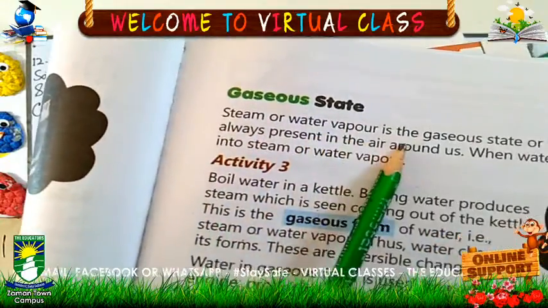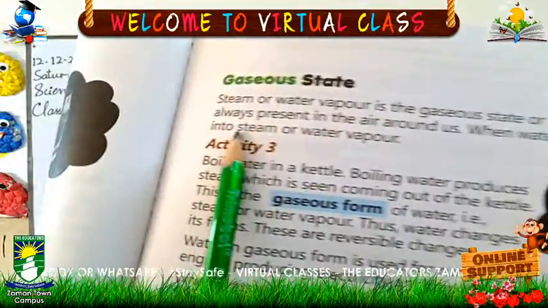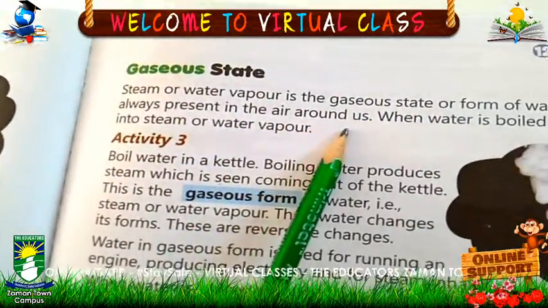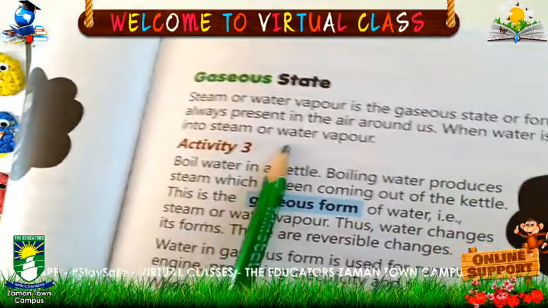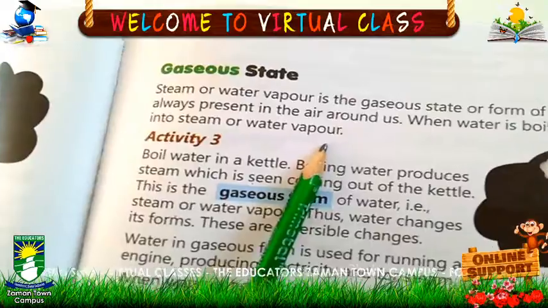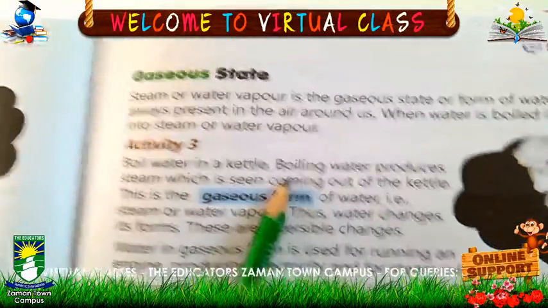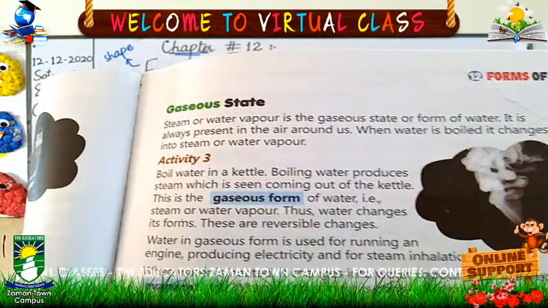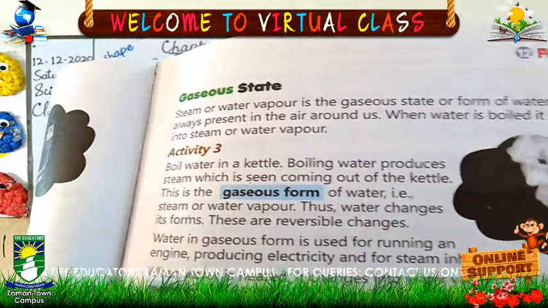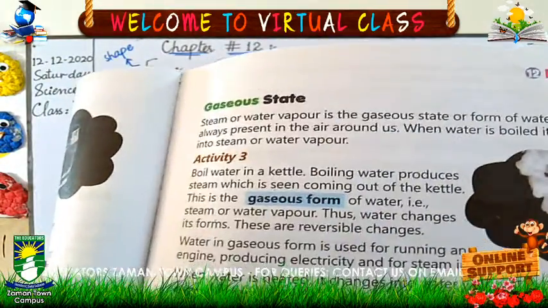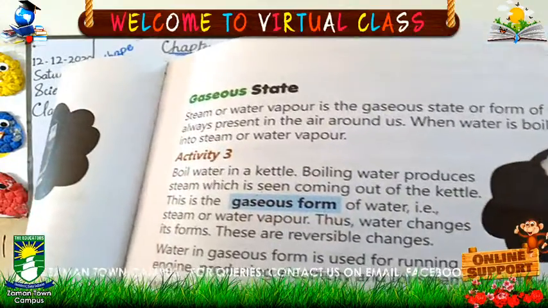Steam or water vapor is the gaseous state or form of water. It is always present in the air around us. When water is boiled, it changes into steam or water vapors. I told you that water vapors are always present in the air. Why? Because with the help of sunlight, the water converts itself into water vapors in seas, rivers, lakes, and ponds. So it mixes with the air.